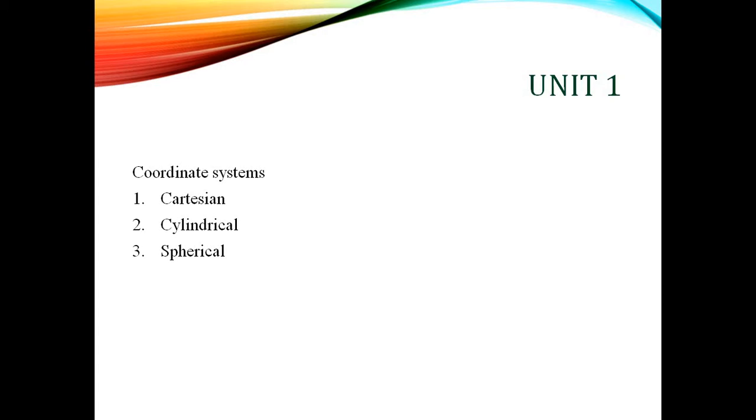Second one is the cylindrical coordinate system. Here we are using r, theta and z as the coordinates. And third one is the spherical coordinate system. We are using r, theta and phi as the coordinates. And we have to study the relation between these three coordinate systems.